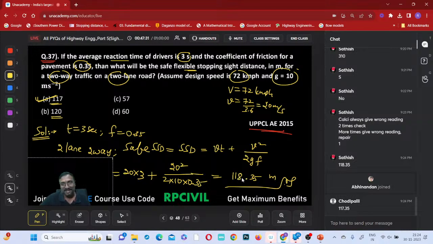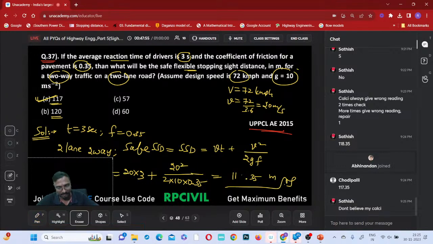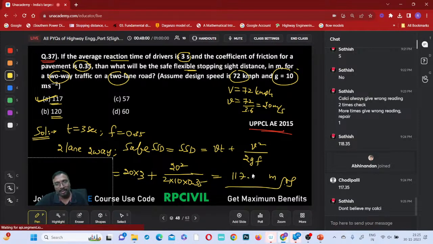Arey baba, how did different people get different answers? 118.75 or 117.35? 20 square by 2 into 10 into 0.35 plus 20 into 3, what is that? 117.14 I am getting, right? Yeah, 117.14 I am getting. So 117.14 means which option? 117 is the only correct answer. Okay, right, clear? Shall I move to the next question?